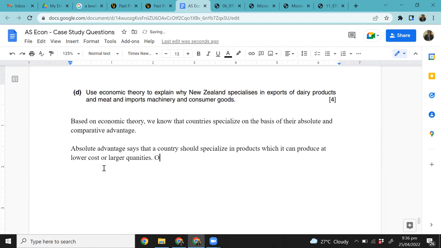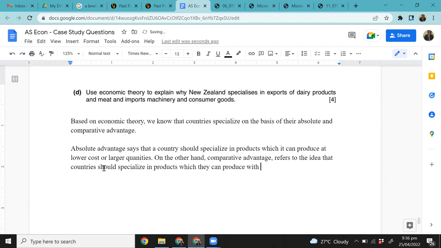On the other hand, comparative advantage refers to the idea that countries should specialize in products which they can produce with lower opportunity cost. Yes or no? Produce with lower opportunity cost.